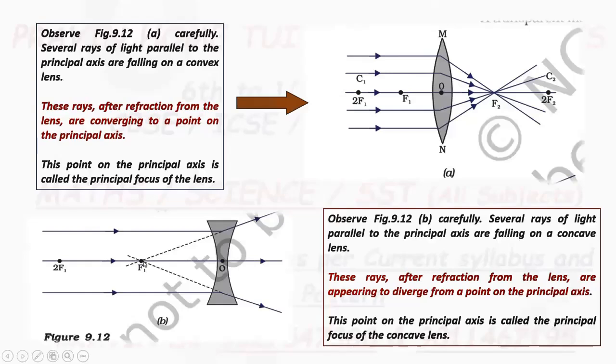And see, the distance measured horizontally from the optical center to point F1, that is up to the principal focus, is called the focal length of that lens. So here OF1, this distance is the focal length for this concave lens. Now, as per sign convention, the focal length of a concave lens is negative.